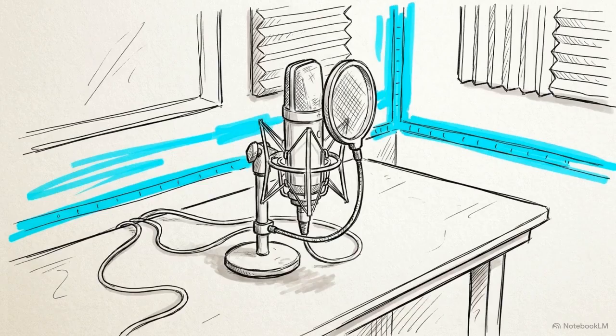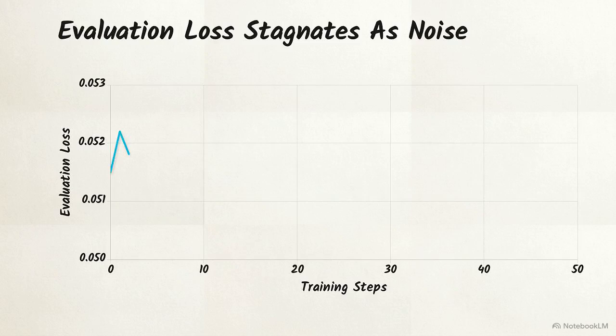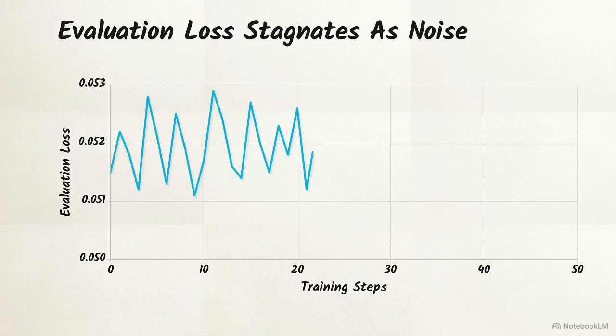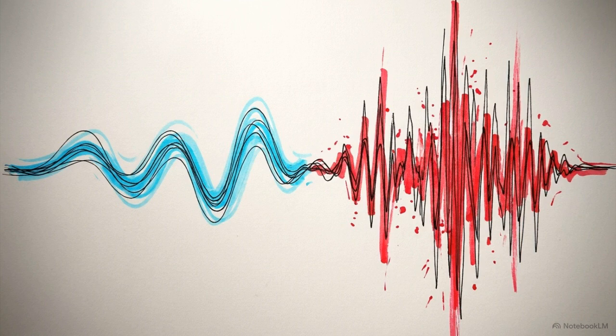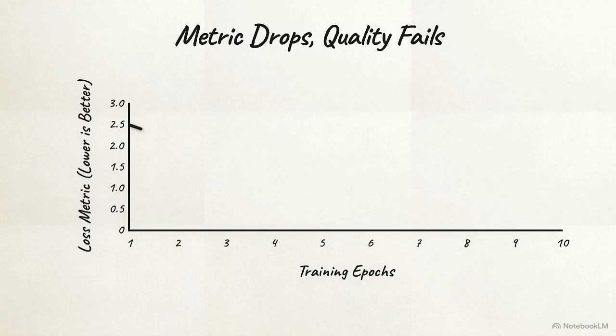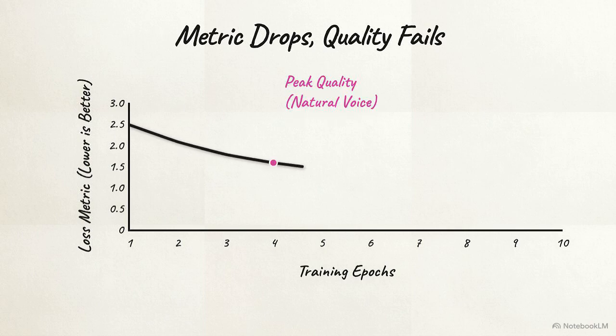During a recent local text-to-speech experiment, the evaluation loss fluctuated as pure noise, shifting by a fraction of a decimal point, while the actual audio output wildly varied from natural to garbled. The most natural-sounding audio peaked early at Epoch 4, well before the metric hit its lowest mathematical point.